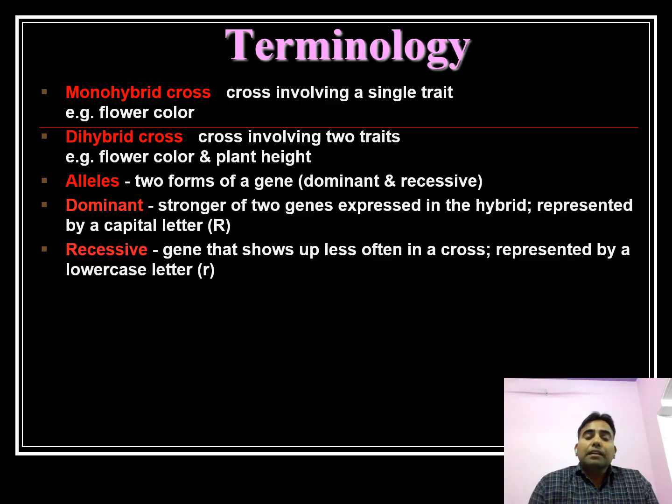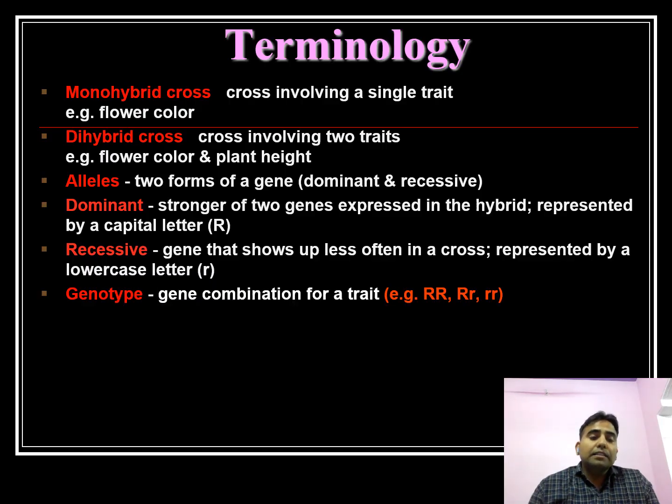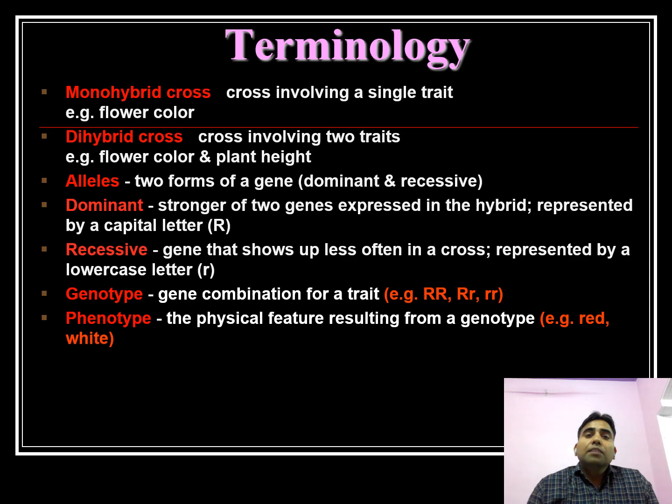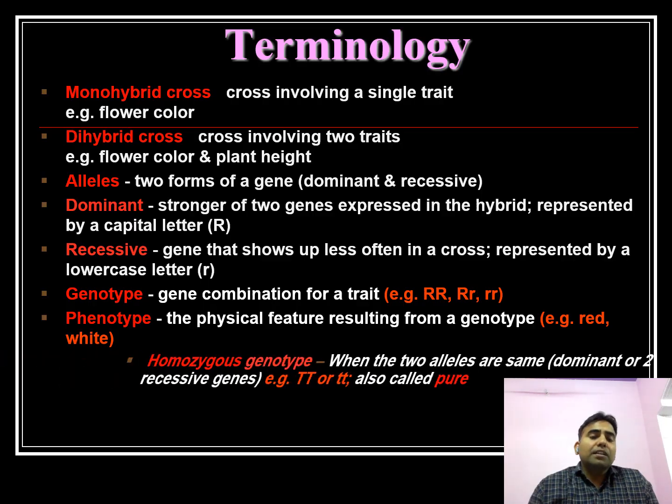A dominant character is the character that is expressed in the heterozygous condition, meaning the character expressed in the hybrid. The character that is not expressed in the hybrid is known as the recessive character. Genotype means genetic makeup, a genetic combination for a trait, like capital RR, small rr, capital T, small t. These are known as genotypes. Phenotype is the physical appearance, whatever we can see with the naked eye, like red flower color or white flower color.